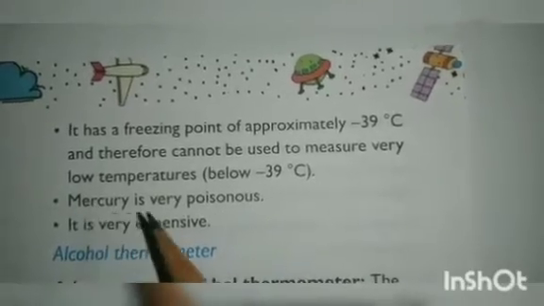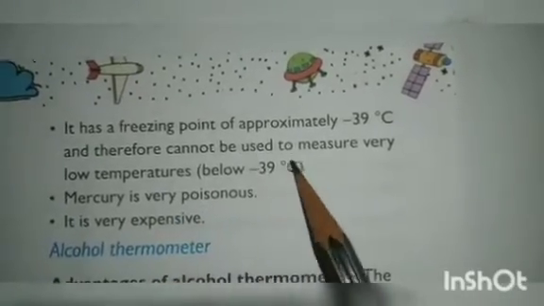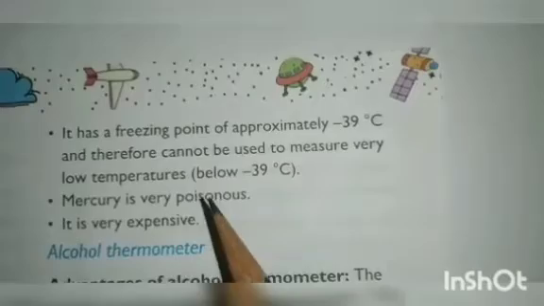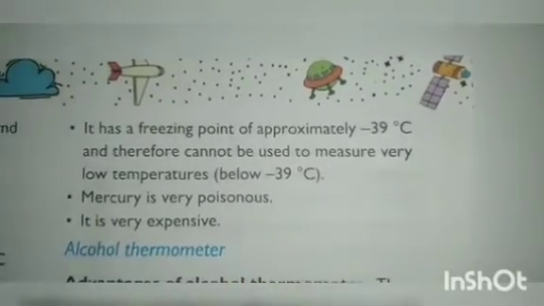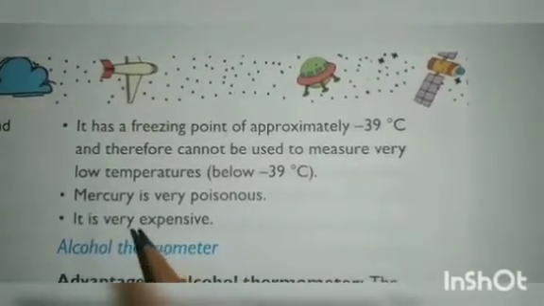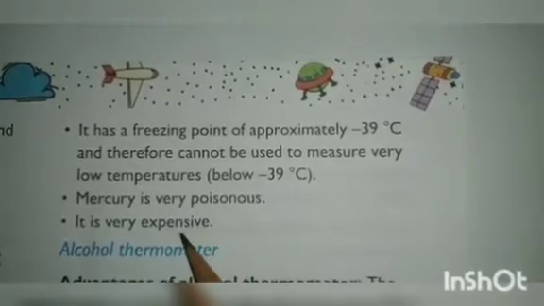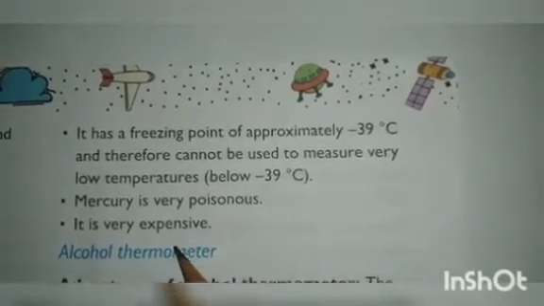Next, mercury is a very poisonous material. And the mercury thermometer is very expensive. Very expensive means it is costly.